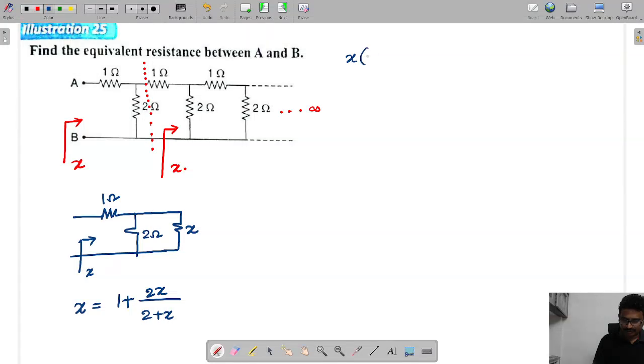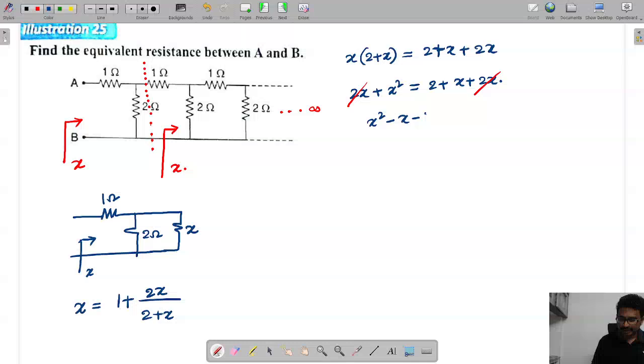X into 2 plus X is equal to, LCM, 2 plus X plus 2X. Simplify, this is 2X plus X squared equal to 2 plus X plus 2X. So this is X squared minus X minus 2 equal to 0.